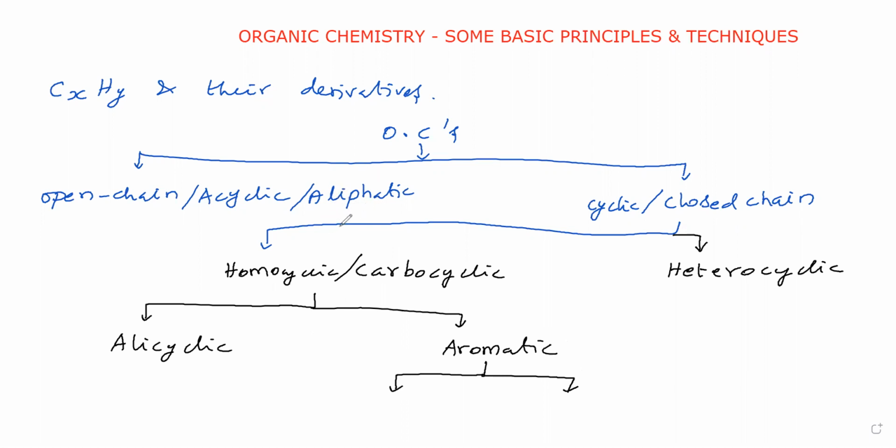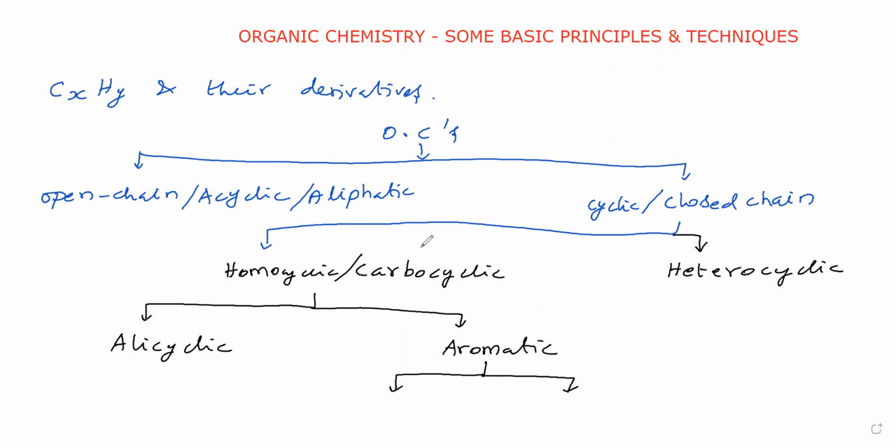See how it burns, with less fumes and less smoke. Aromatic compounds burn with a lot of sooty flame and produce a lot of smoke.